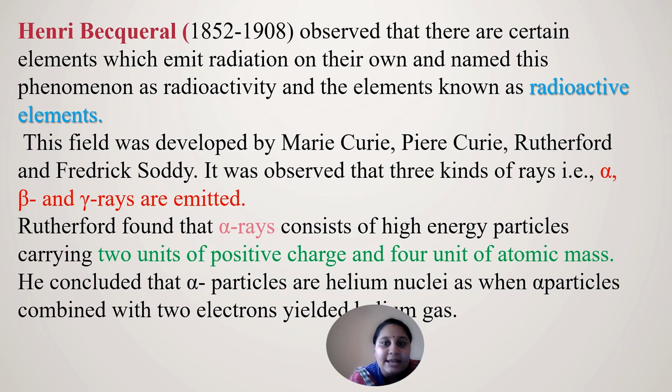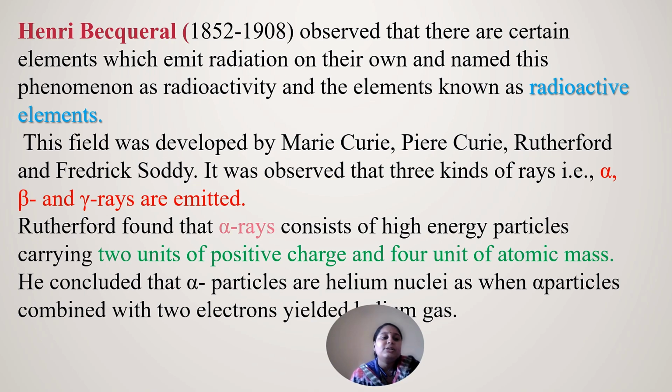The next concept is the discovery of radioactive elements or rays. Henry Becquerel observed that there are certain elements which emit radiation on their own, and he named this phenomenon radioactivity, and the elements are known as radioactive elements. This field was developed by Marie Curie, Pierre Curie, Rutherford, and Frederick Soddy. They observed three kinds of rays, alpha rays, beta rays, and gamma rays, emitted on their own.